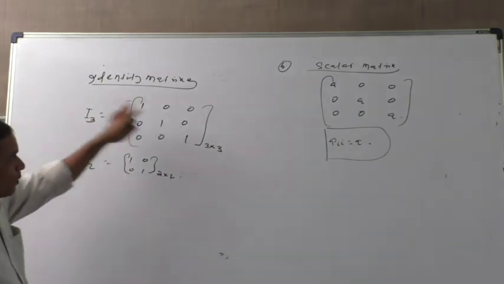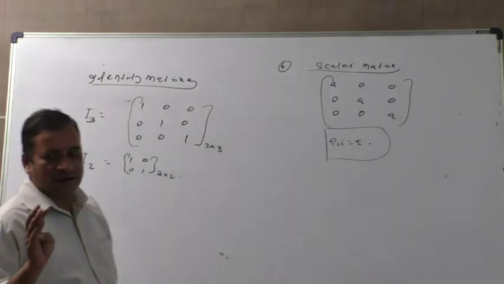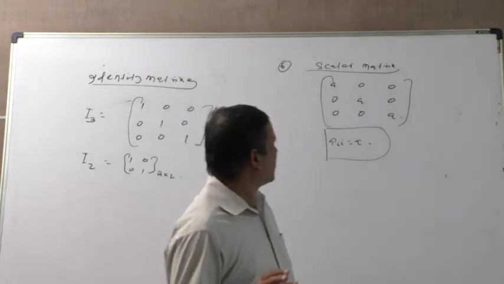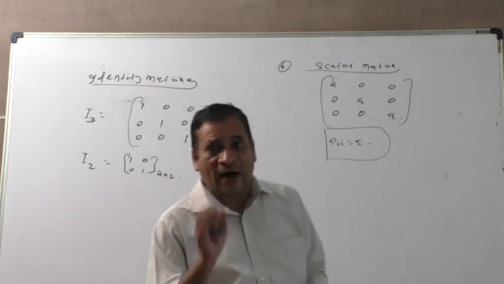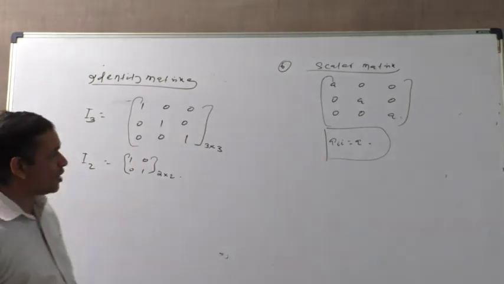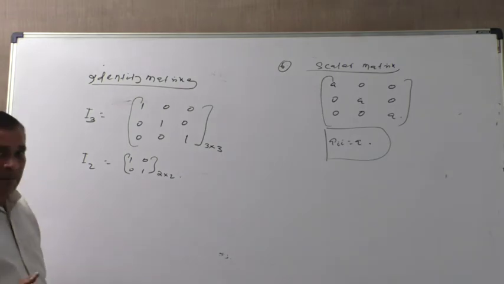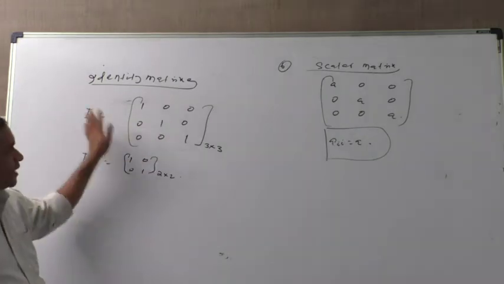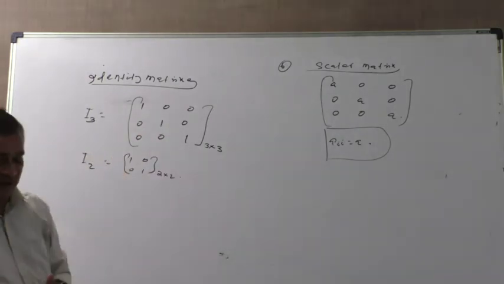What do we learn from all this? Diagonal matrix, scalar matrix, identity matrix, square matrix: all are square matrices. Otherwise, it may not be a diagonal matrix. So all the matrices given here are square matrices.